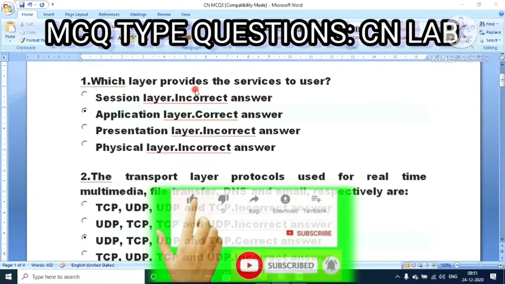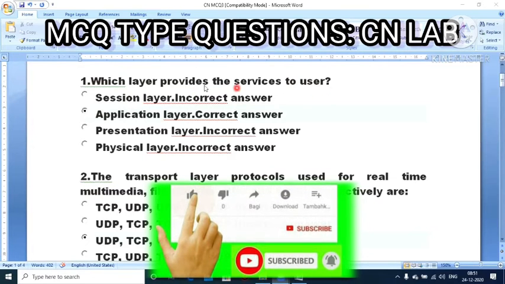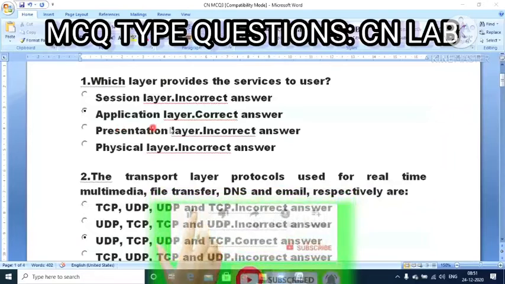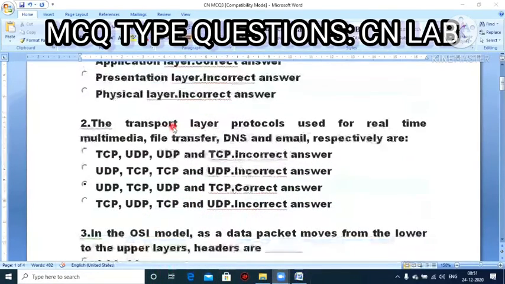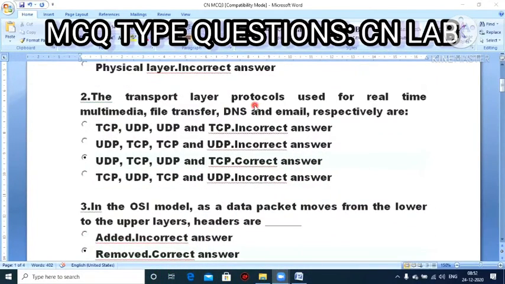Which layer provides the services to user? Option A, session layer. Option B, application layer. Option C, presentation layer. Option D, physical layer. So option B, application layer is the correct one because application layer is the layer which provides the services to user.